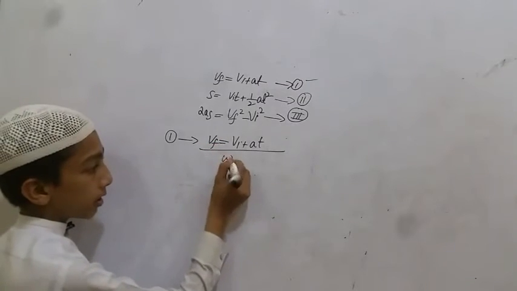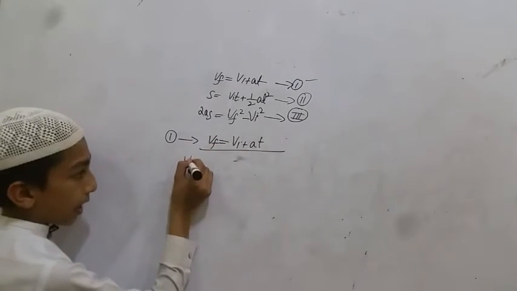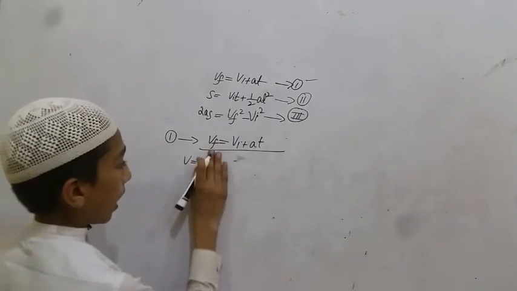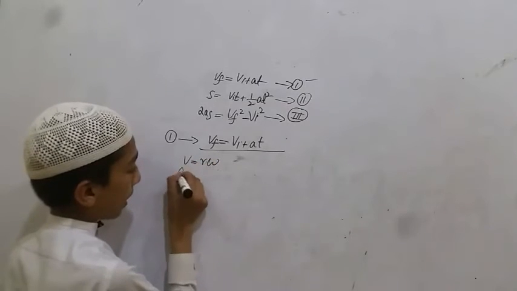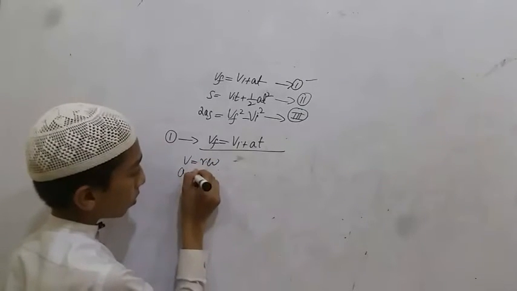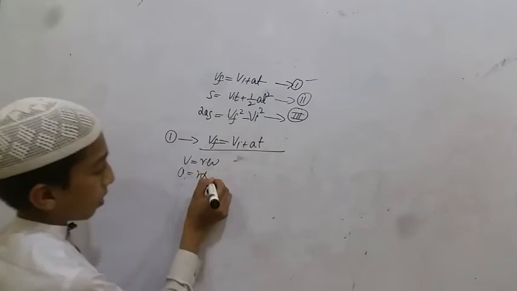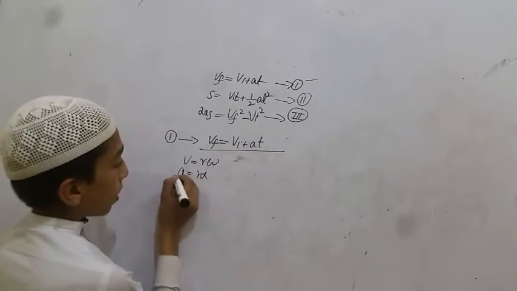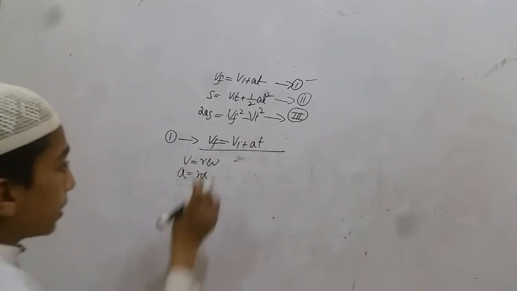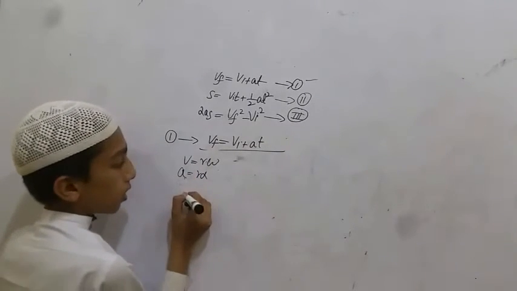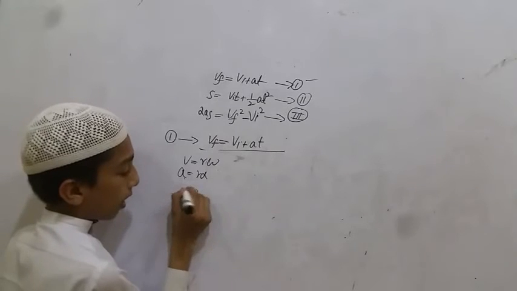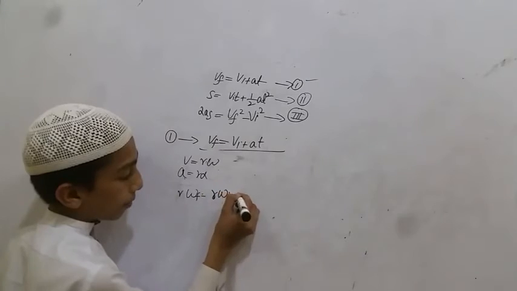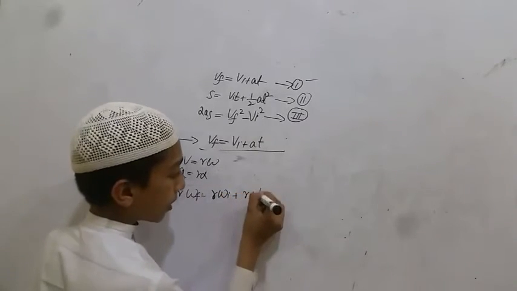In angular motion, v is equal to r omega, and a is equal to r alpha. By putting the values of v and a in equation 1, r omega f is equal to r omega i plus r alpha t.